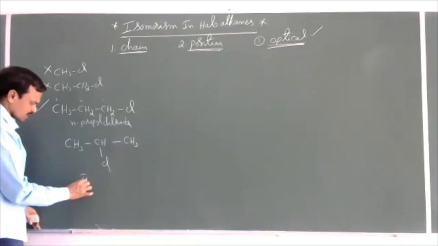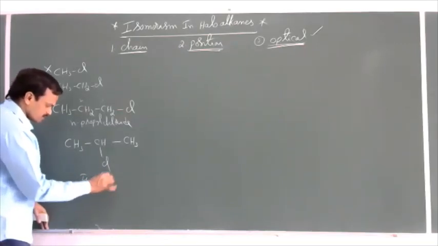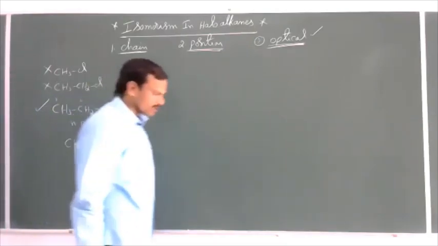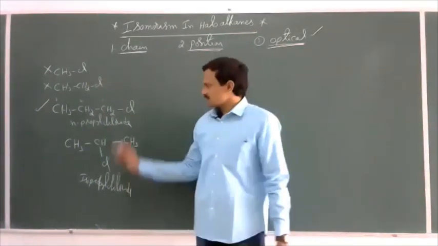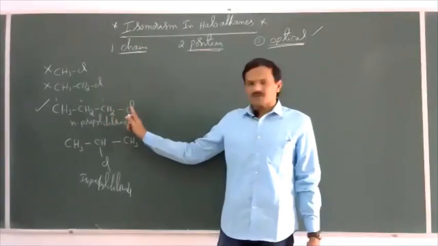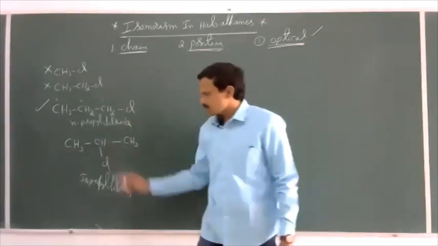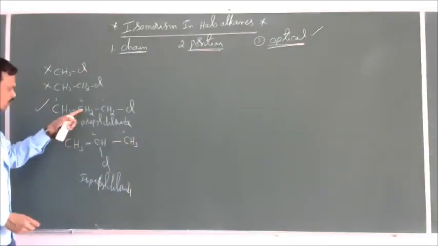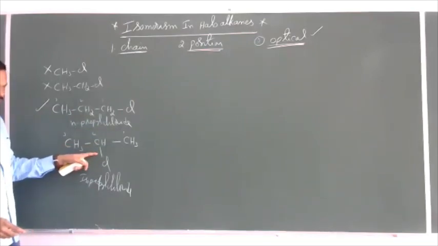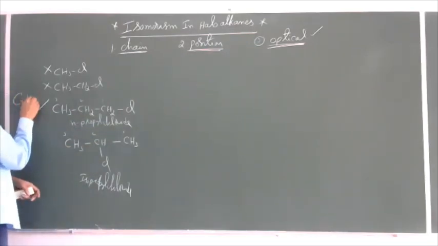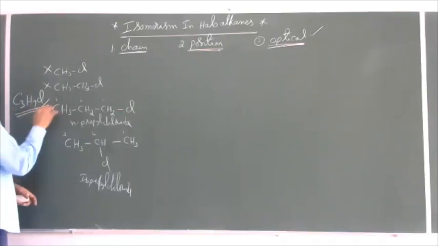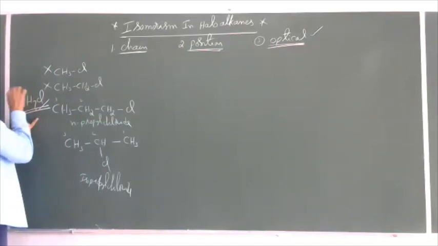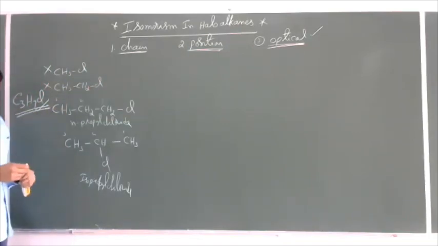This is isopropyl chloride. What is the difference between n-propyl chloride and isopropyl chloride? Here the halogen is bonded to the first carbon, whereas here it is bonded to the second carbon atom. So both are position isomers. The molecular formula is C3H7Cl, the smallest haloalkane which can exhibit structural isomerism.